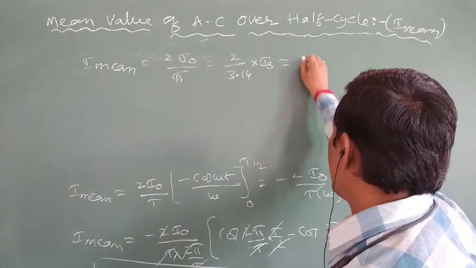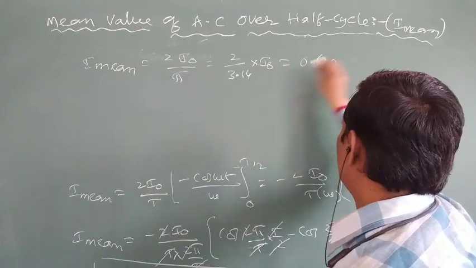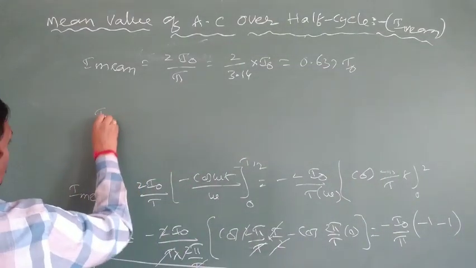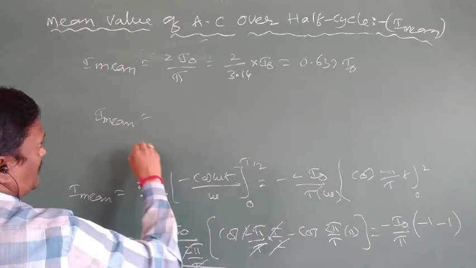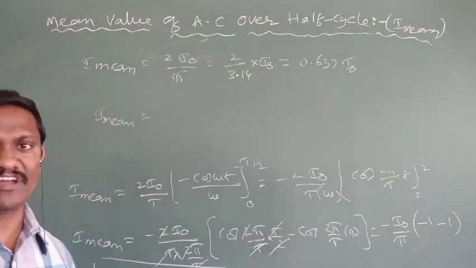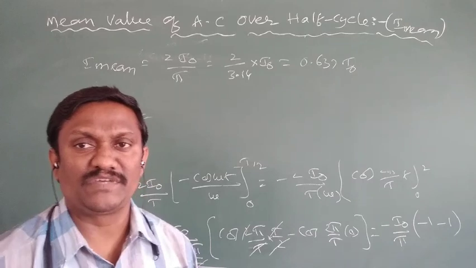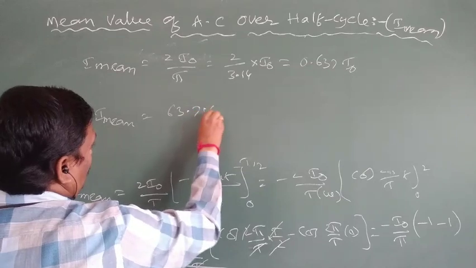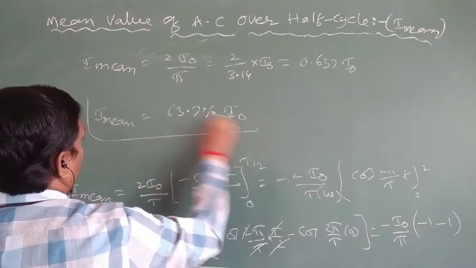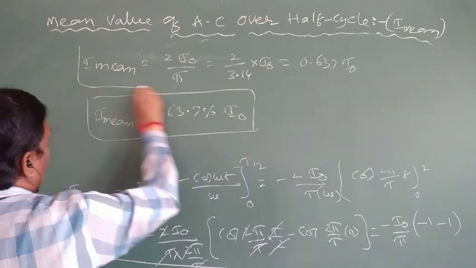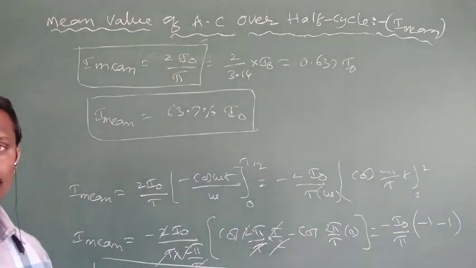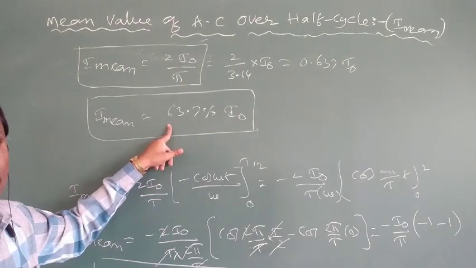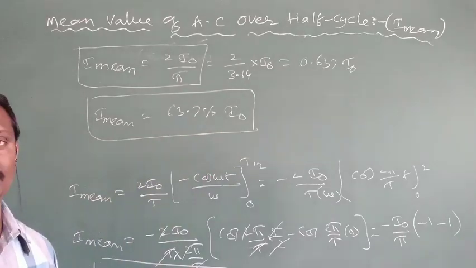So 2 by pi becomes 0.637 into I naught. So I mean is the mean value of AC over a half cycle. 0.5 means 50%, 0.6 means 60%, and 0.637 means 63.7% of the peak value of AC. So the expression for the mean value of AC is 2 I naught by pi, and in terms of percentages it becomes 63.7% of the peak value of AC.